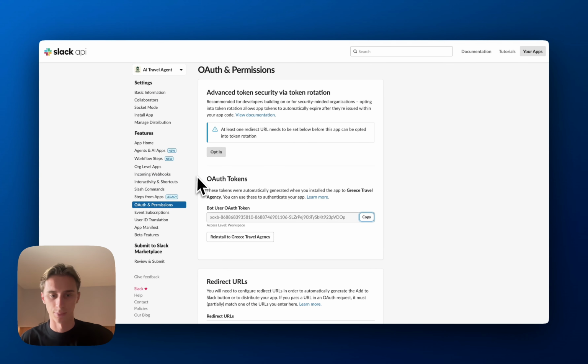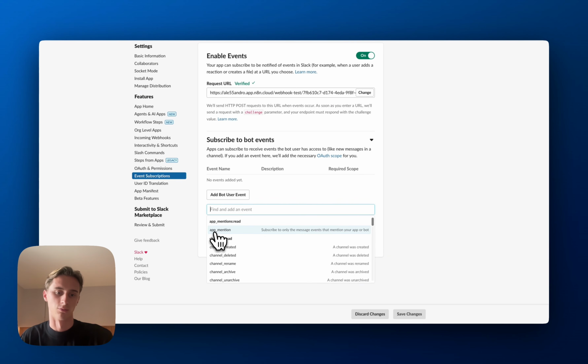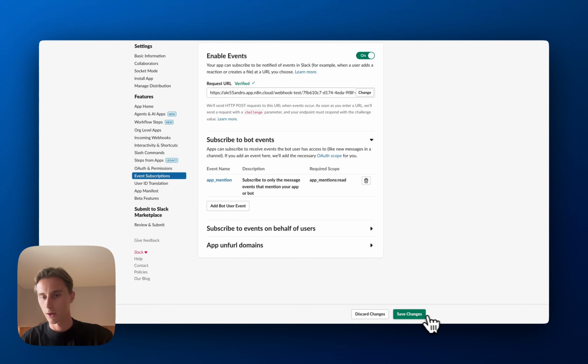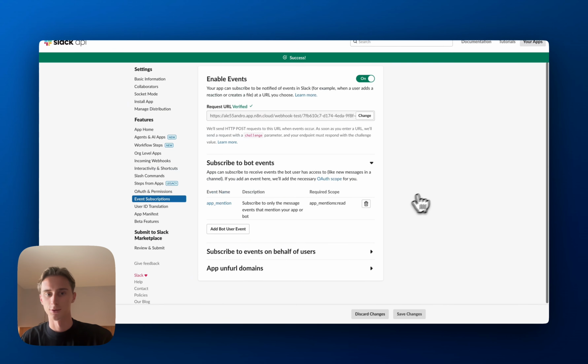So that's great. Now the next step is we need to subscribe to bot events. So here we just need to set that it triggers when there's an app mention. And then we save the changes, and we will probably need to reinstall the Slack app onto our workspace. So let's just reinstall it. You go to install app, and then you just reinstall it like this, click on allow, and there you go, it has been reinstalled. So now what we need to do is test and see if this works.